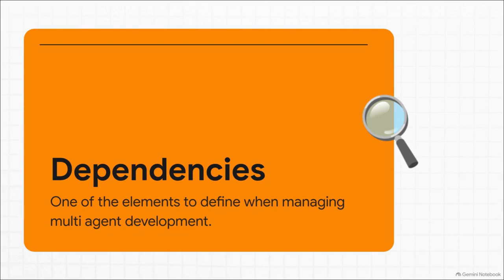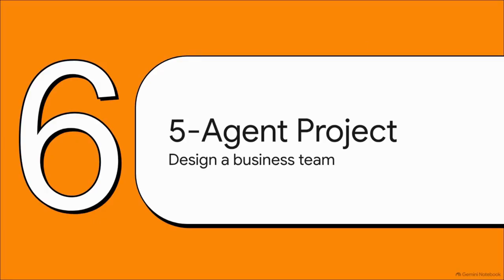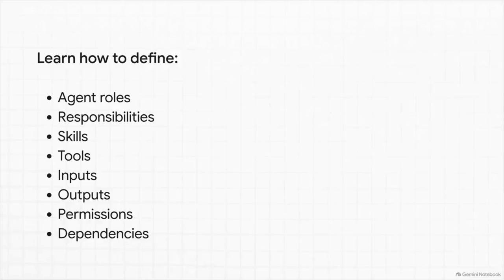Think about it. If agent C depends on agent B, and agent B depends on agent A, you have a linear dependency chain. If you mess up that mapping, you get agents stuck in infinite waiting loops. You have to map this out perfectly. Section 6, the 5-Agent Project, the ultimate challenge. We have arrived at the climax of today's syllabus. This is where we take every single abstract concept we just meticulously defined and apply it to a real-world scenario.